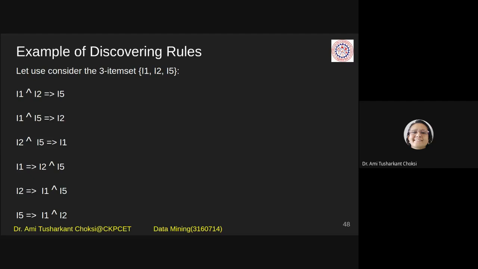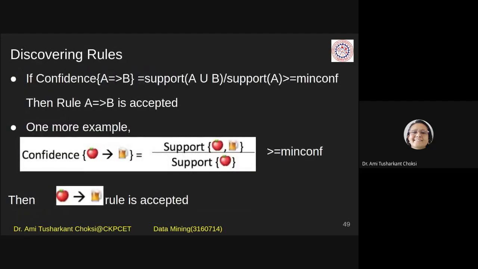So let us check it out. The confidence of A implies B is the support of A and B divided by the support of A. If it is greater than or equal to the minimum confidence, then only the rule is accepted.